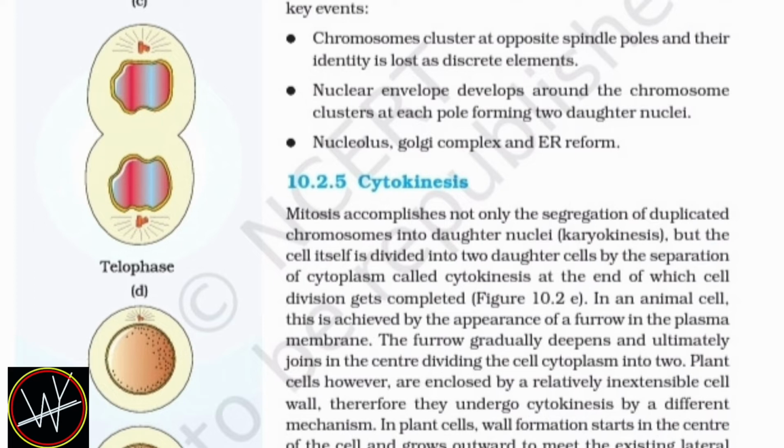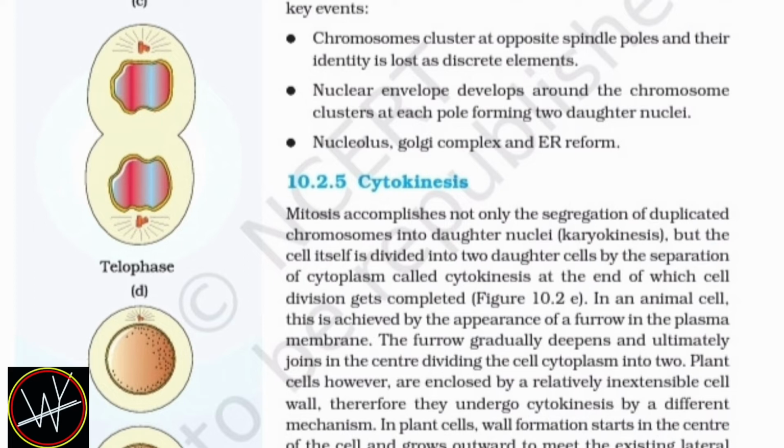10.2.5 Cytokinesis. Mitosis accomplishes not only the segregation of duplicated chromosomes into daughter nuclei, that is karyokinesis, but the cell itself is divided into two daughter cells by the separation of cytoplasm called cytokinesis, at the end of which cell division gets completed. In an animal cell, this is achieved by the appearance of a furrow in the plasma membrane. The furrow gradually deepens and ultimately joins in the center, dividing the cell cytoplasm into two.